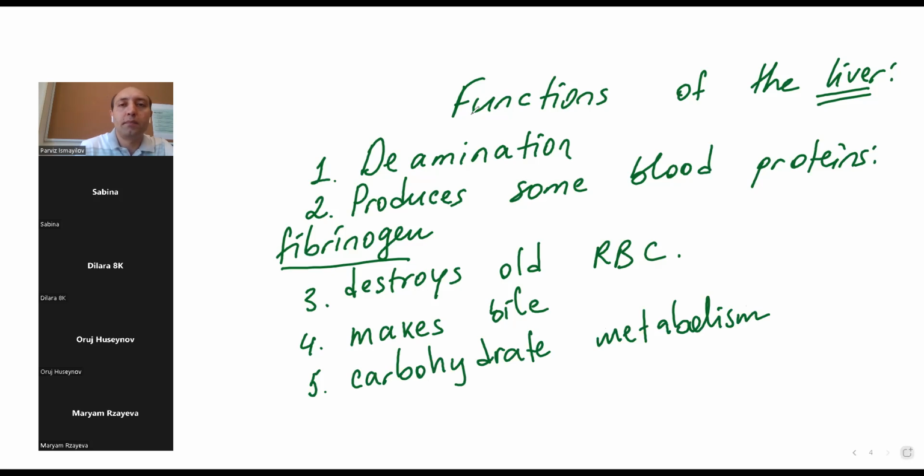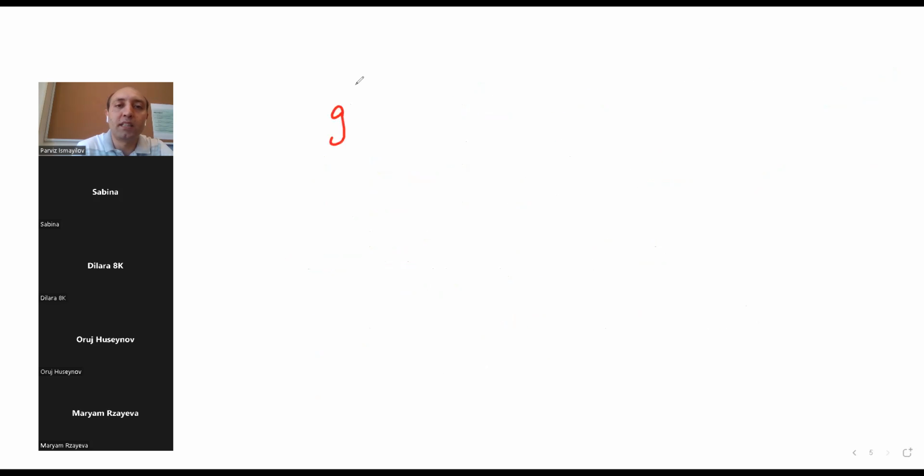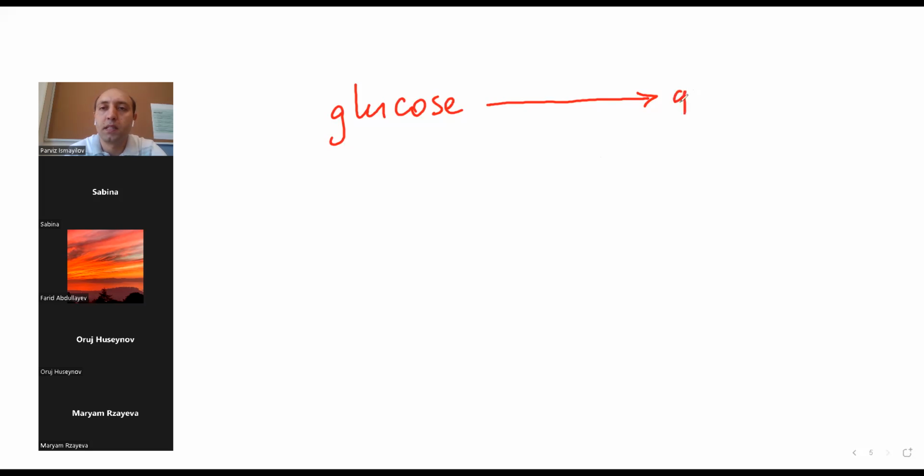Guys, when we eat more glucose than we need, do you remember the storage form of glucose? We store which substance as glucose storage? Glycogen. Starch belongs to plants. In animals, it is glycogen. So when you have more glucose, you convert it into glycogen for storage.